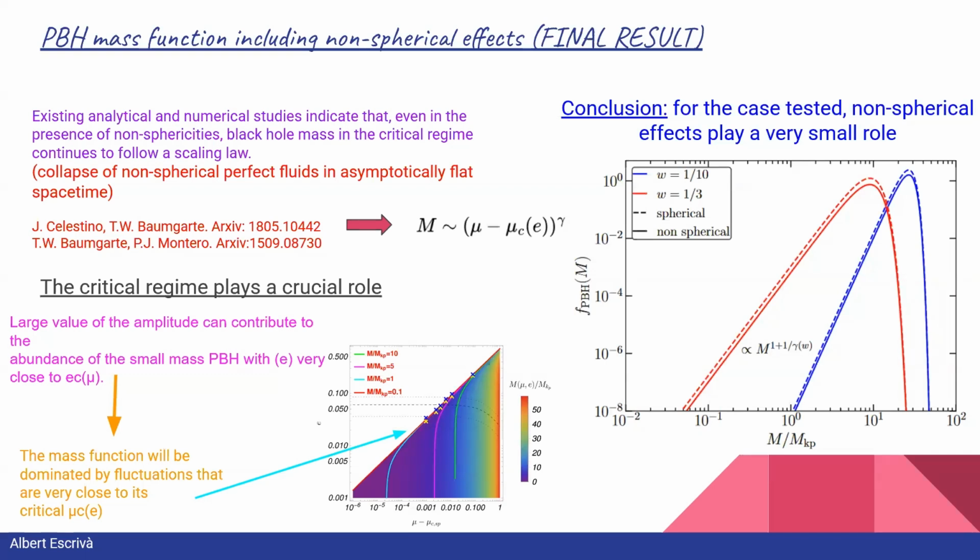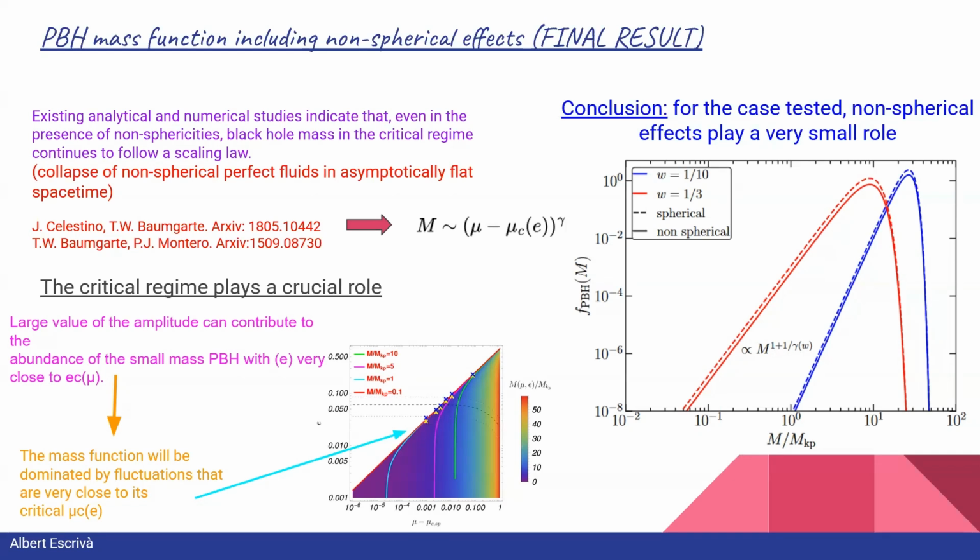So let me show you the final result of the PBH mass function, including non-spherical effects. First of all, for this computation, we need to know the behavior of the PBH mass in terms of the deviation from sphericity parameters, ellipticity and prolateness. In this work, we don't make such a numerical computation, but rather we use existing analytical and numerical studies that indicate that even in the presence of non-sphericities, the black hole mass follows a scaling law in the critical regime.